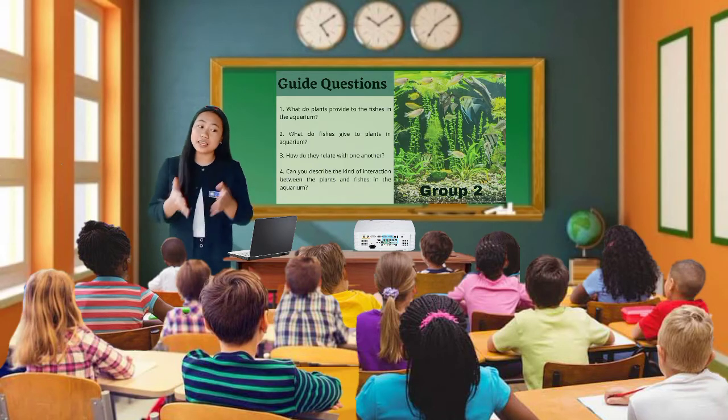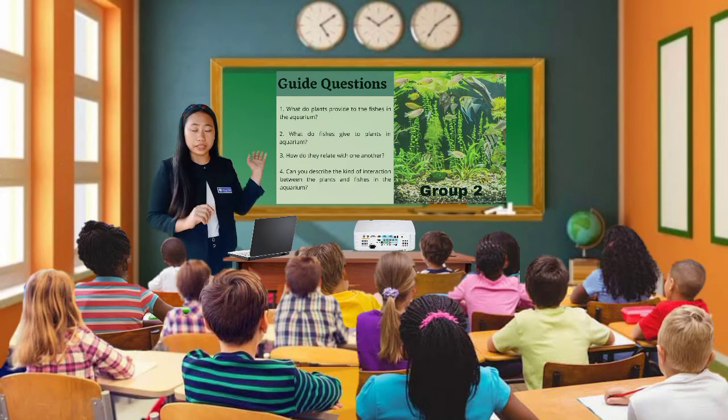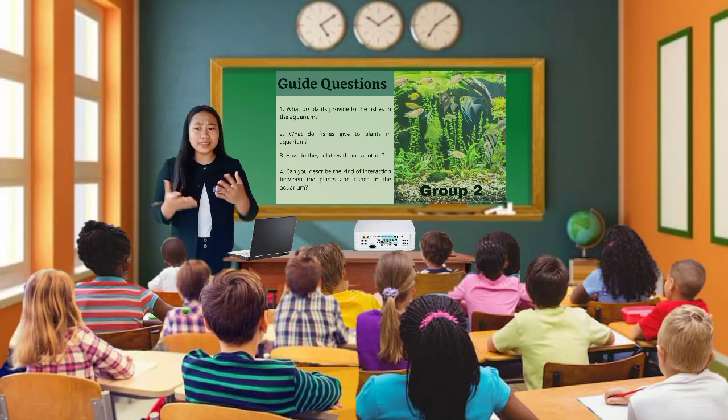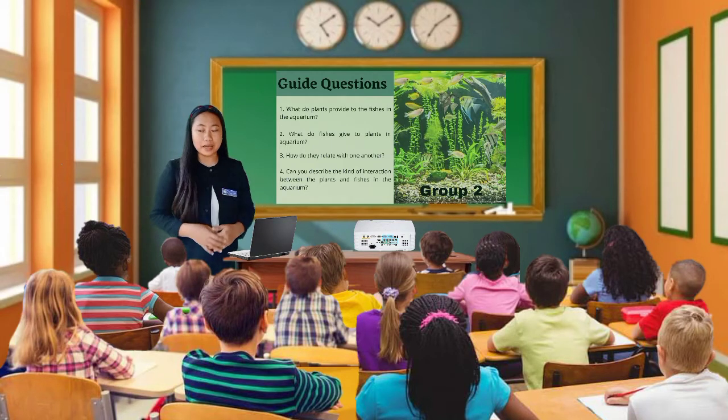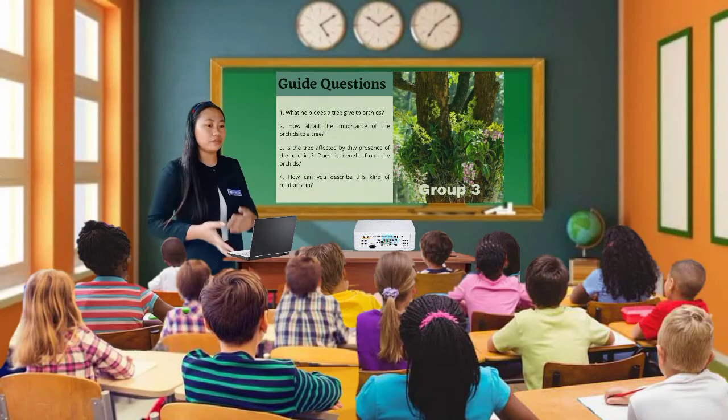Very good. The plants and the fishes in the aquarium benefit from each other. So therefore, what type of beneficial interaction do they have? That's correct. It is mutualism because both of them benefit as they interact with each other. So very good, group 2. We're now done with group 2. So let us now proceed to group 3.